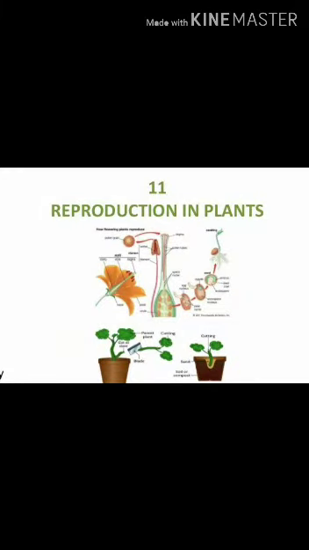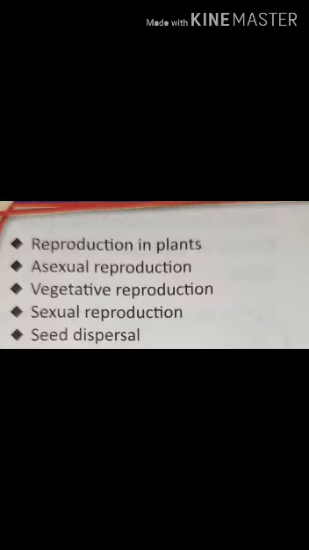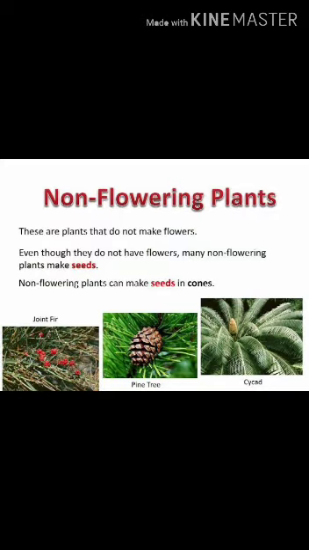Children, welcome back. I'm going to start the new chapter number 11, whose name is Reproduction in Plants. In this chapter, we will learn about reproduction in plants, asexual reproduction, vegetative reproduction, sexual reproduction, seed dispersal. In most plants, flower is a reproductive part of a plant.